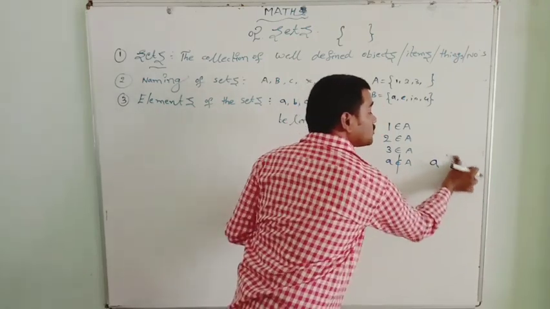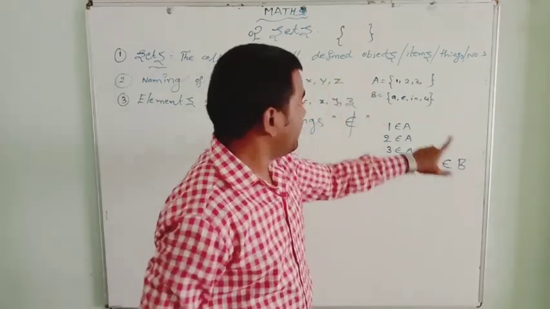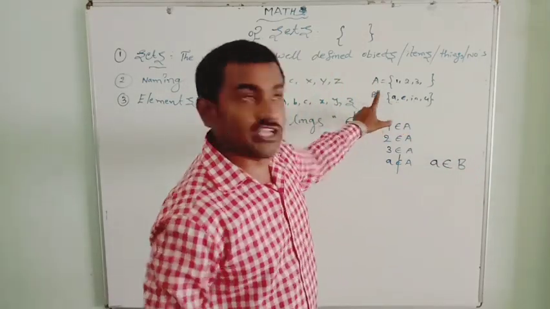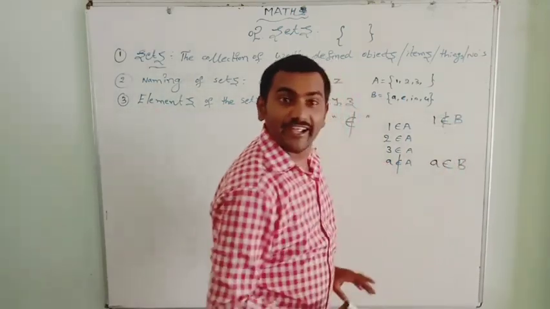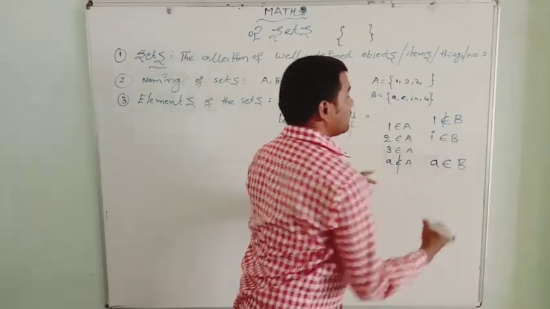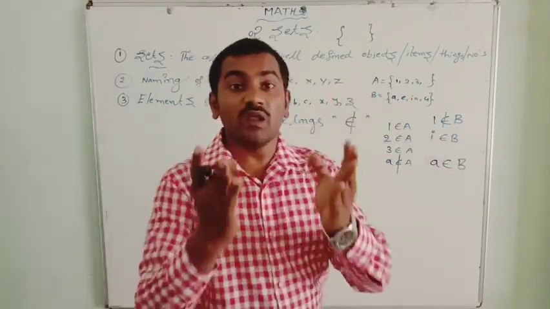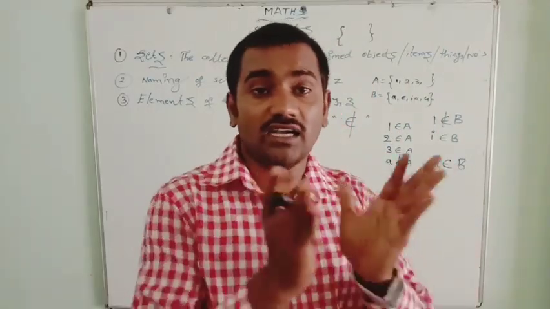It only belongs to set B. The element a belongs to set B. 1 does not belong to set B, but a belongs to set B. Okay, belongs and does not belong. You should know this, children.